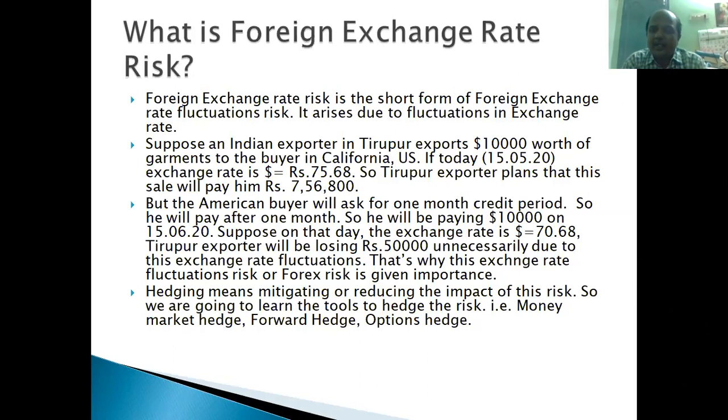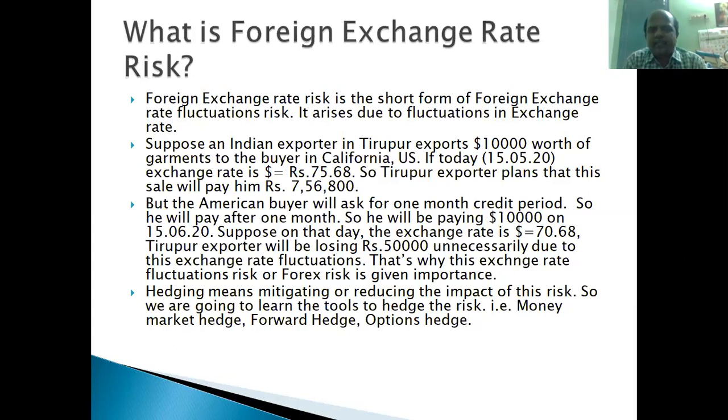When the seller supplies the material, he has to wait for the payment. Even in international sales, that is the same case. Suppose he exports $10,000 worth of materials today, then he'll get the payment from the American buyer after 1 month. The buyer may expect a 1 month credit period.